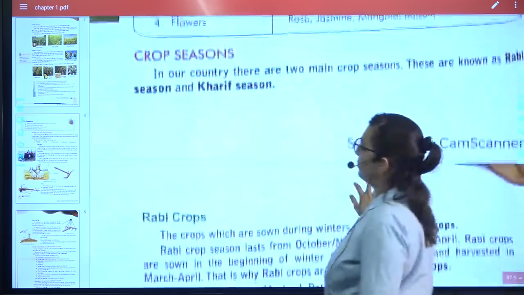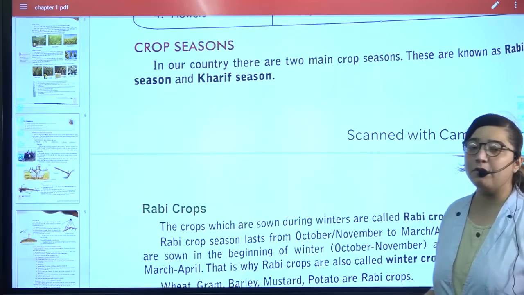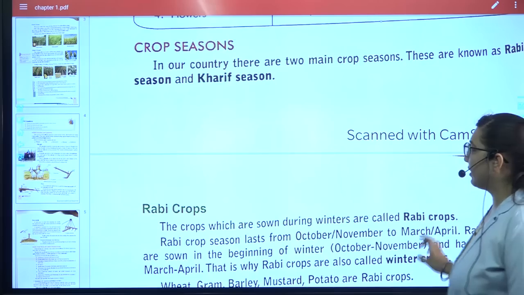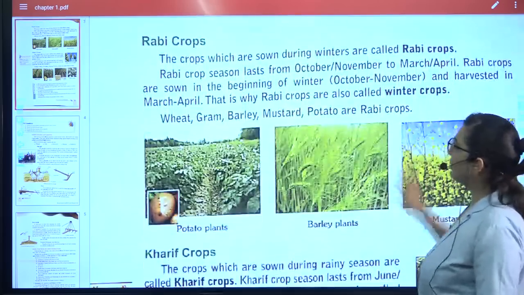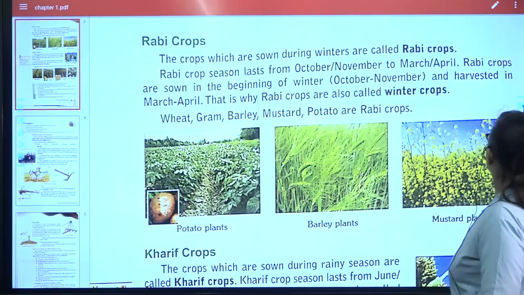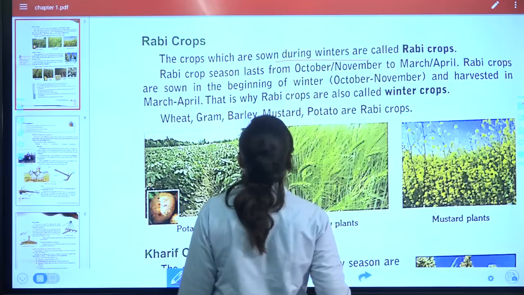Then coming to the crop season. Mainly there are two crop seasons which are given in your book. Actually there are three. They are Rabi season and Kharif season. Now what is the meaning of the word Rabi crops? Important thing is those crops which are grown during winter. What are they called? Rabi crops.